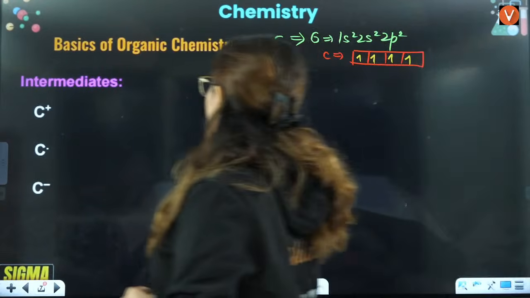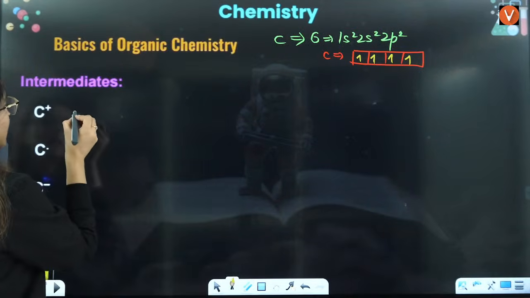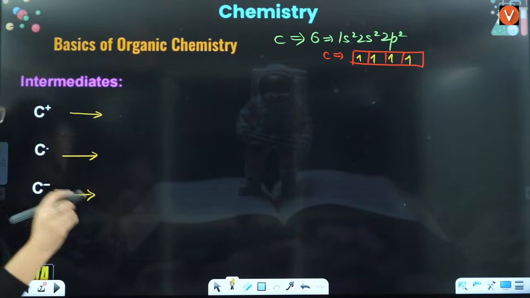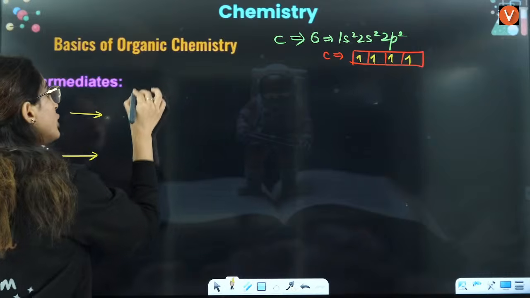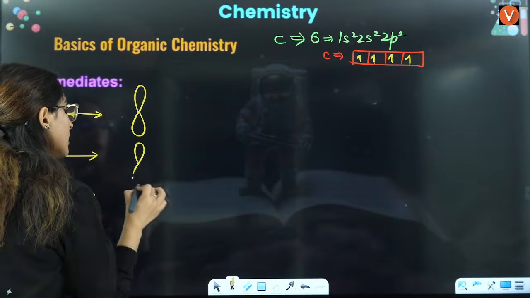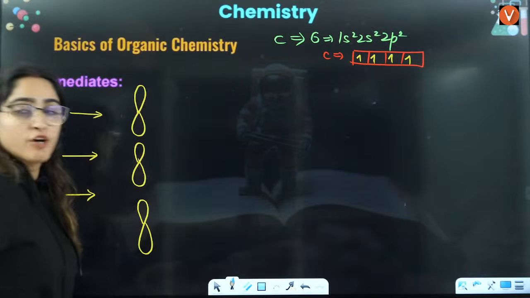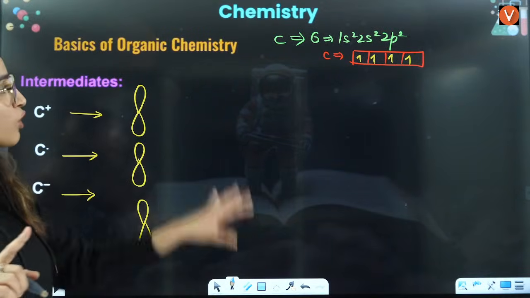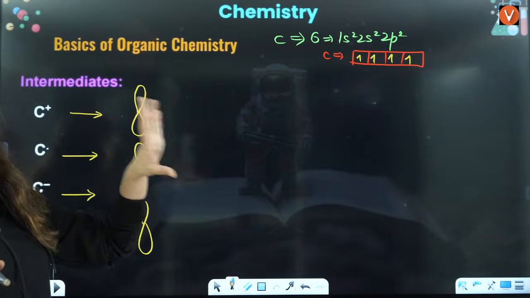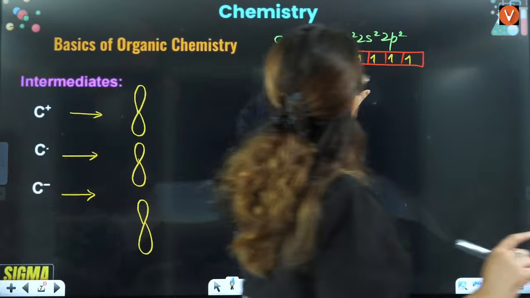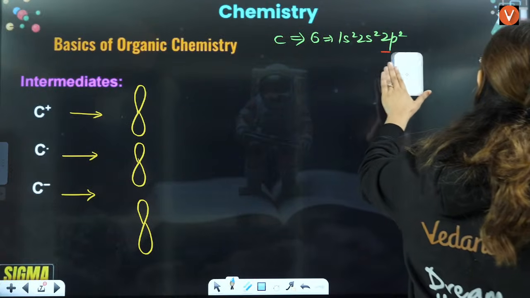So what exactly is there in case of carbon positive, carbon negative and carbon free radical? You have a p orbital which is unhybridized. I am not talking about a hybridized p orbital, I am talking about an unhybridized p orbital. So that means in this case, hybridization will not be sp3.